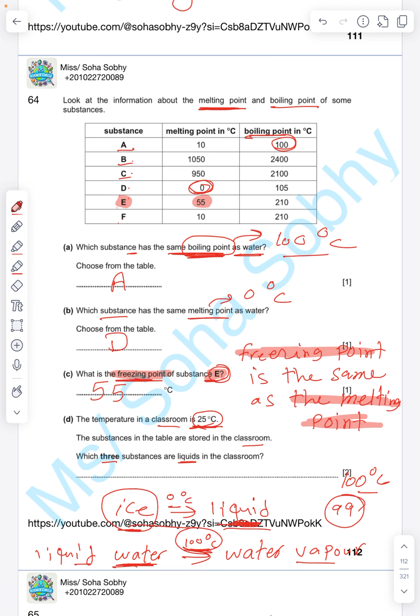So as long as the room temperature is higher than the melting point and lower than the boiling point, I'm liquid. If the temperature of the substance is lower than the melting point, I will stay solid as I am. Give me the temperature that reaches the melting point and I will melt. If you don't give me the temperature, I will not melt. If I want to turn from liquid to gas, give me the boiling point temperature.